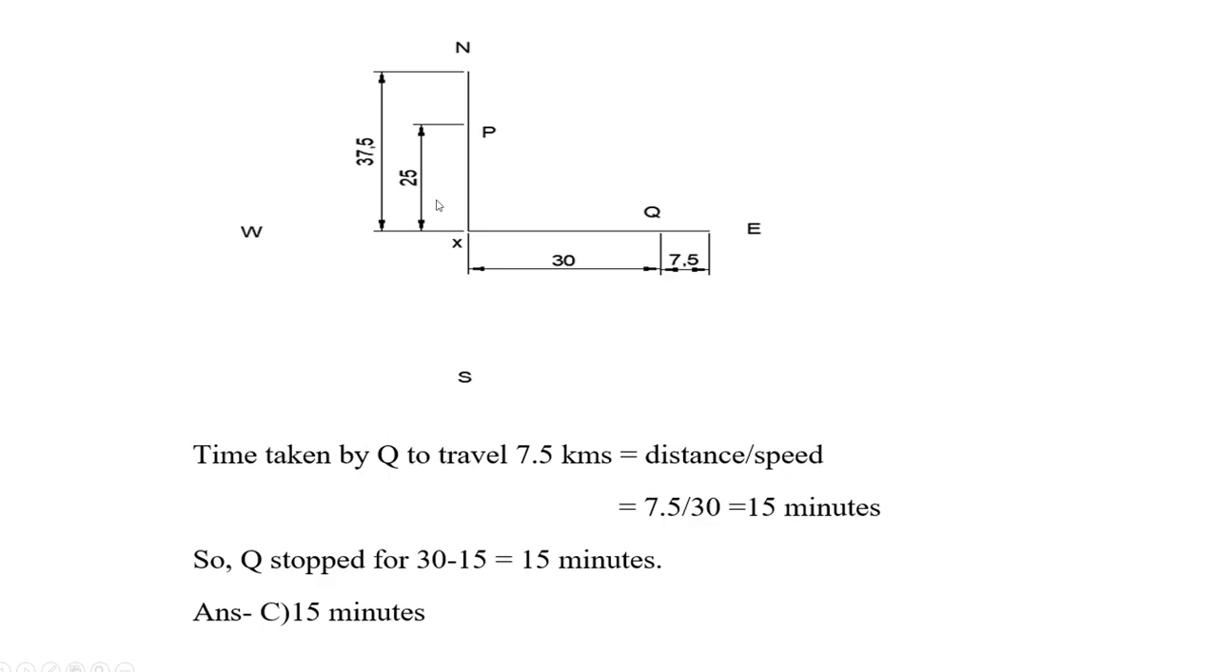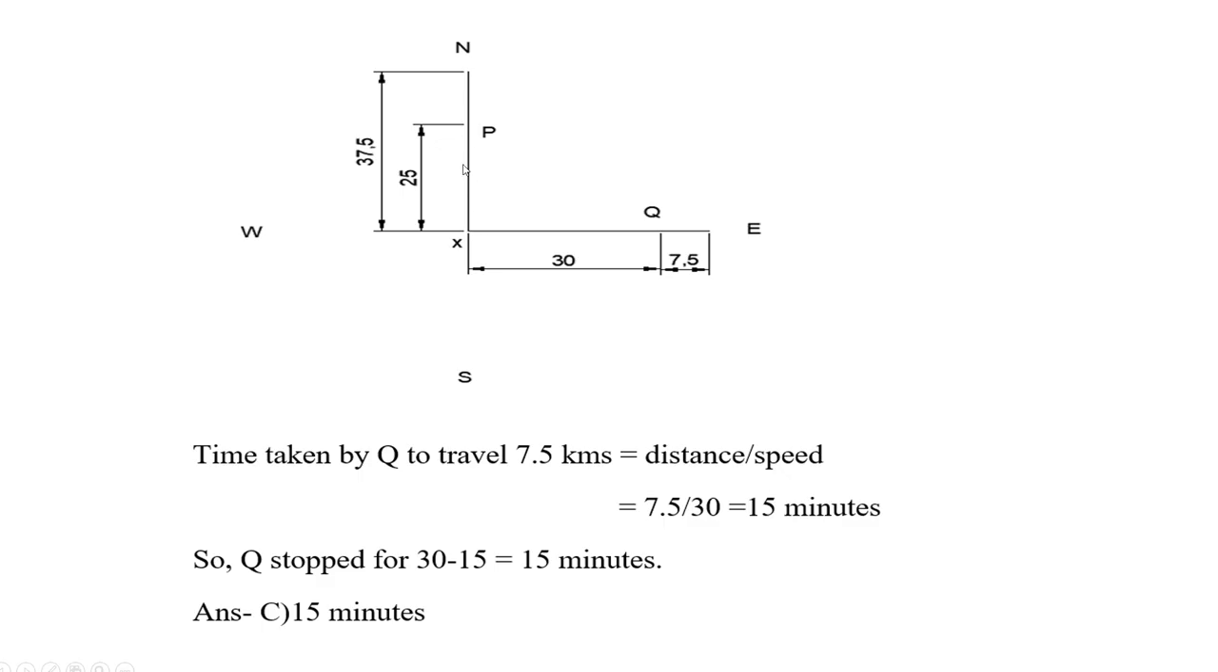Now, first let us mark north, south, east and west directions. This is X. Now since car P is moving towards north at a speed of 25 km per hour and car Q is traveling towards east at a speed of 30 km per hour, let us mark this 30 and 25. So after 1 hour, car Q is here and car P is here. But the car P is not stopping. It is continuously traveling for 1.5 hours because it starts at 10 o'clock.